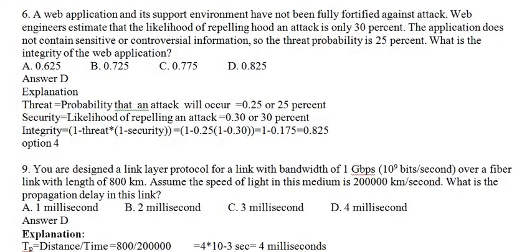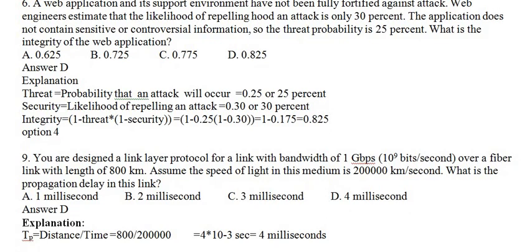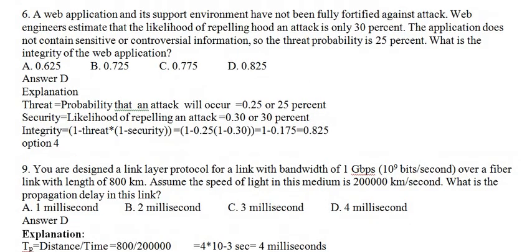Next one is, a web application and its support environment have not been fully fortified against attack, which means if you are developing a web application, there may be a possibility of attacks on its website.